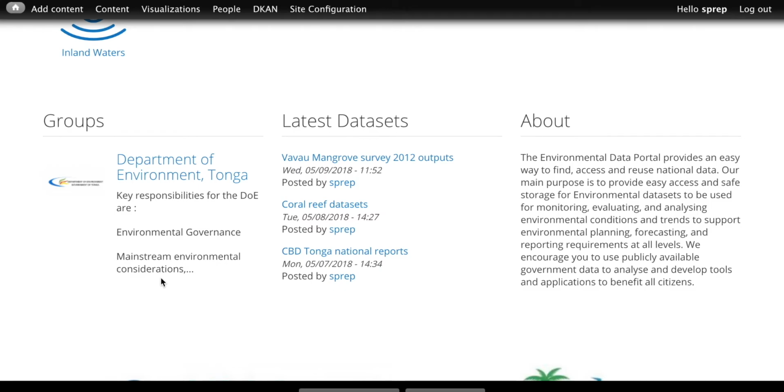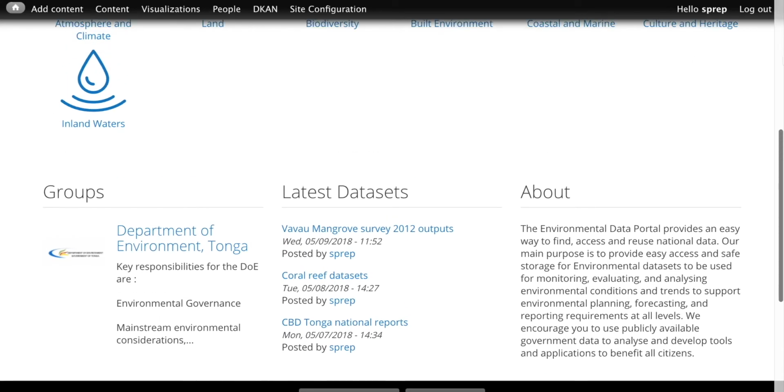But you have the option of setting information to private, interagency, which means that anyone with a login in government can see it, so you can share it across government but not with the public. Or you can set it to share and share alike with attribution, which means anyone can access the data, however they have to attribute the author when they use it. Or just public, which means anyone can access the information and use it as they wish without attribution.